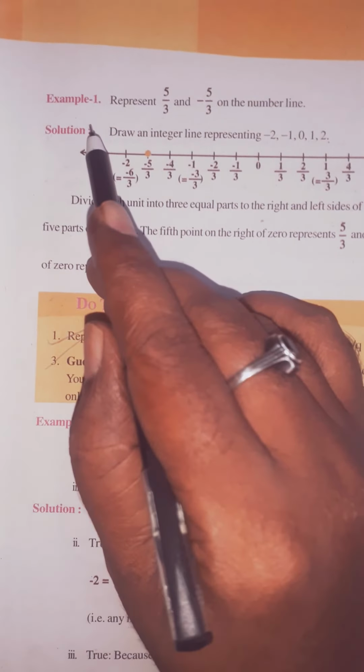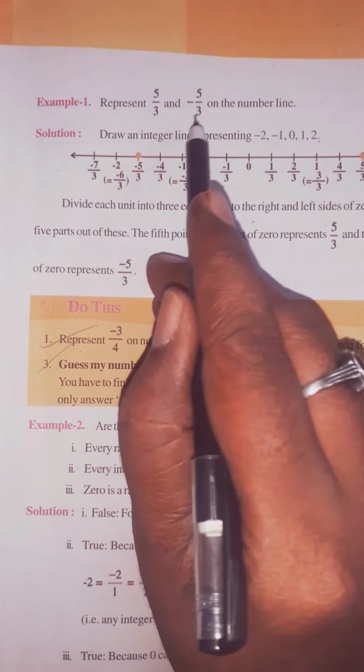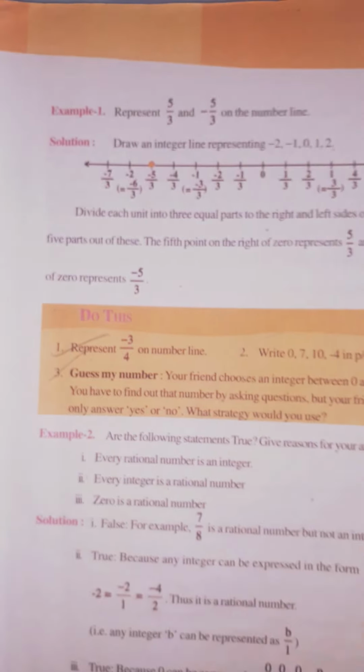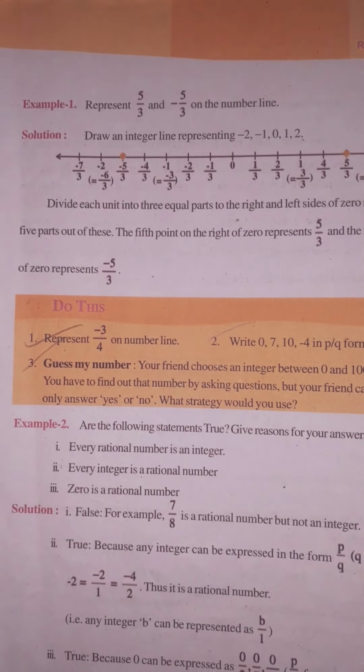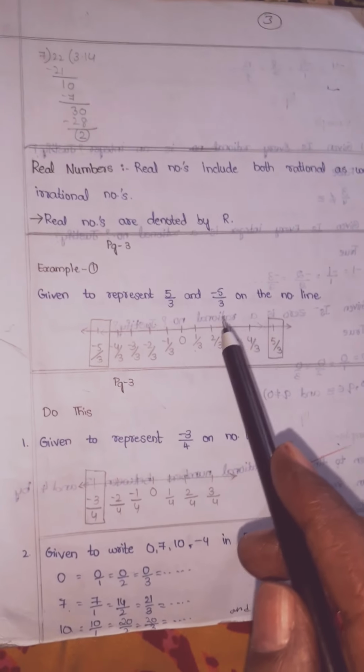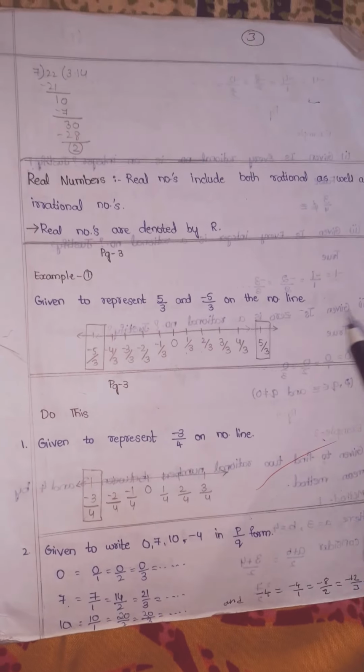So next, example 1, children. A question is given: represent 5 by 3 and minus 5 by 3 on the number line.